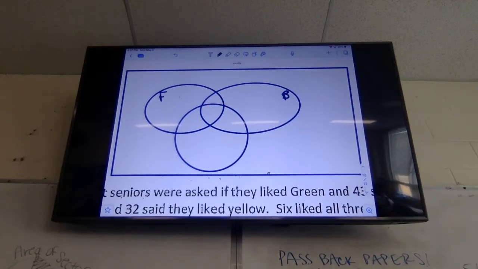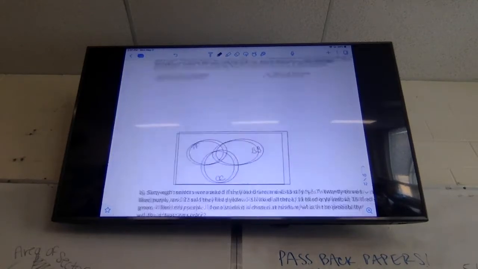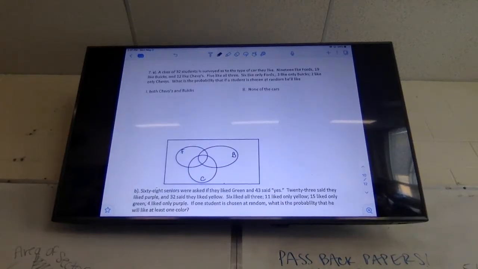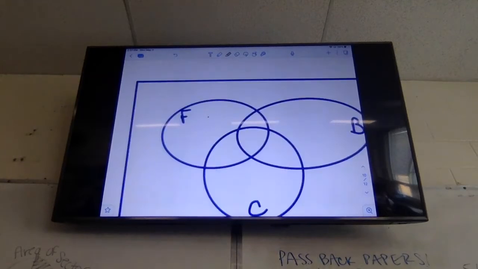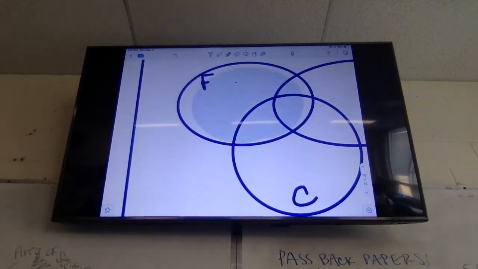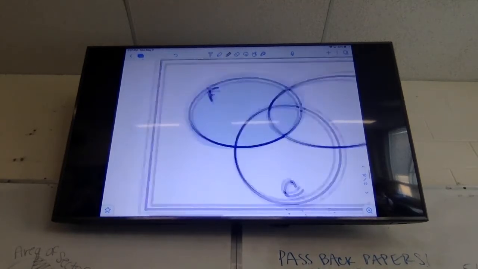So now let's go back to the information that they gave us. It said 19 like Fords, 19 like Buicks, and 12 like Chevys. I don't really know what to do with that number because if I start filling that in, that means this entire circle should be 19 votes somewhere. And I don't know if it goes in here, in here, in here, or in here. So I don't know how to spread out those 19 votes, so I kind of have to wait a second.